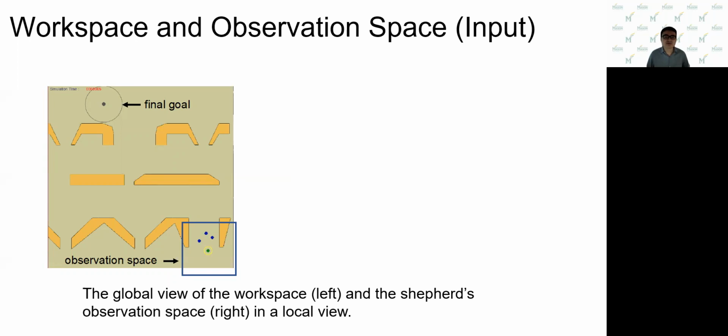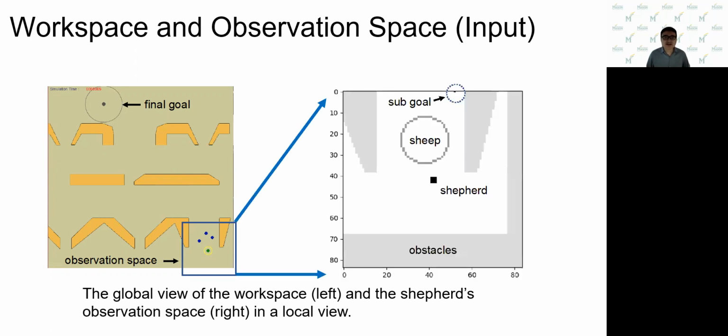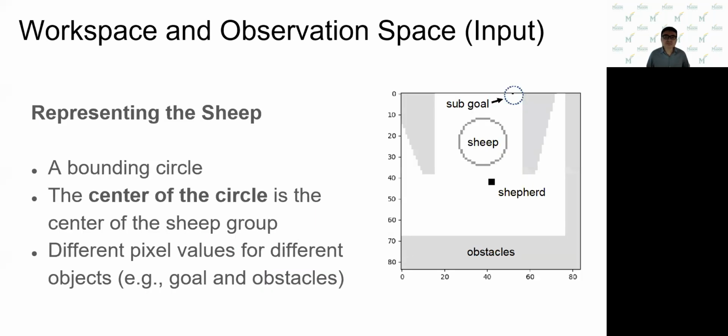Firstly, let's see the input. The figure on the left shows the global view of the workspace. Then we choose the shepherd as the center and create an observation space. The figure on the right is a local view, which is our input. In the local view, we need to represent the different objects. We represent each sheep as a bounding circle with the center for the sheep center. The shepherd is 3 by 3 pixels, and the obstacles and the boundary are polygon shapes. We also use different pixel values for representing different objects. For example, the shepherd is black and the obstacle is green.